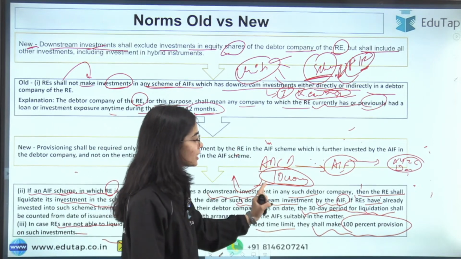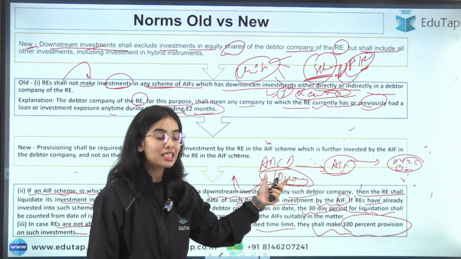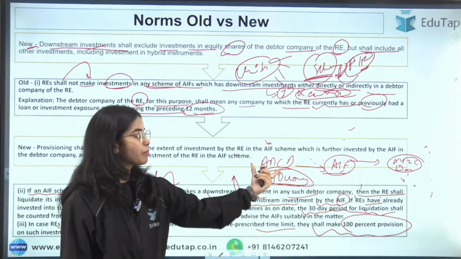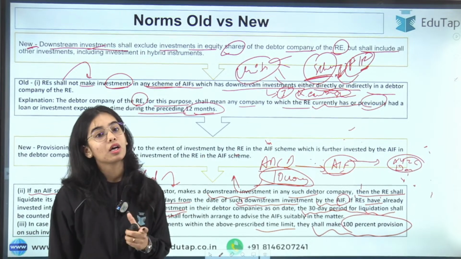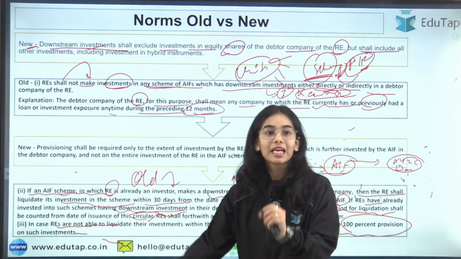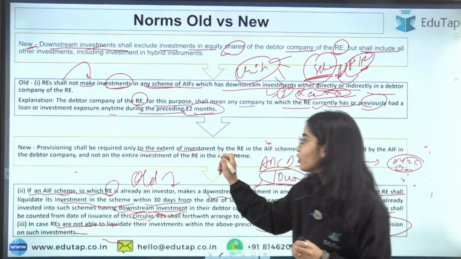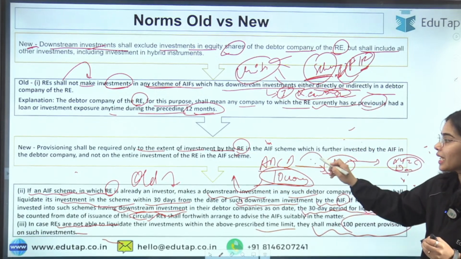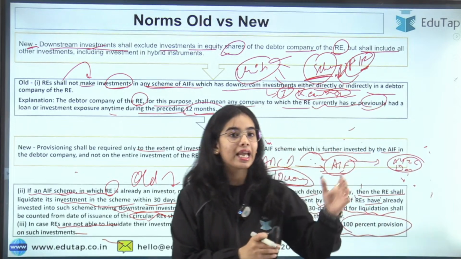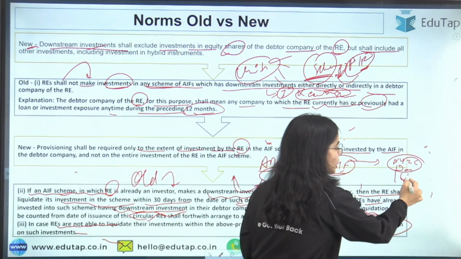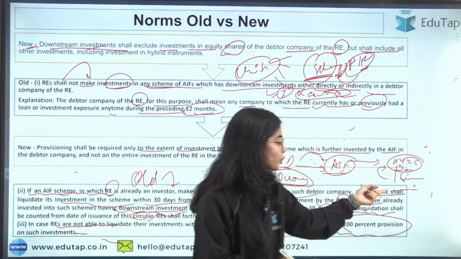So if the bank is doing the 10 crores of investment in the AIF fund that has a downstream investment, then this 100% provisioning has to be done by this bank. Means whatever the investment is, the total amount of the provisions will have to be kept by the bank also. Now the new norms have specified that the provisioning shall be required only to the extent of investment by the regulated entity in the AIF scheme, which is further invested by the AIF in the debtor company. So let's say the AIF has only invested 1 crore in the XYZ company, then only a provision of 1 crore should be made, not the total amount.